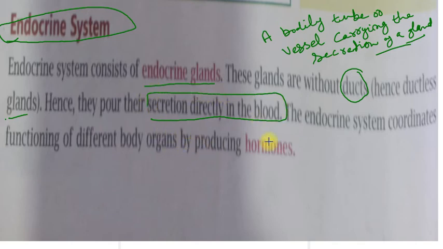So how does this endocrine system coordinate the different organs? By producing hormones. These hormones help in coordination of our body, right?